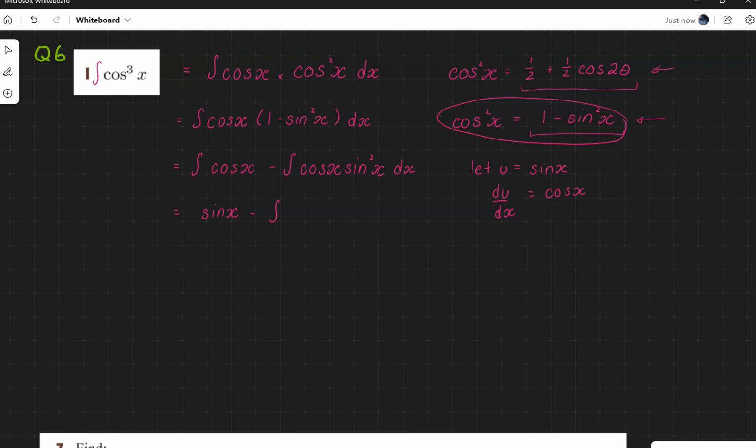So what we can now be doing is we are integrating cos x is du by dx. So that's going to cancel with the dx. So I'm actually integrating u is sine x, so u squared by du. All right, so now we've got sine x, and the integral of u squared is 1/3 u cubed. Let's not forget our plus c, and now we can replace the u with sine x. Okay, and that's it, done.